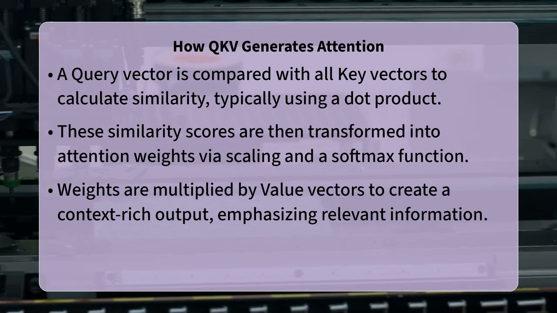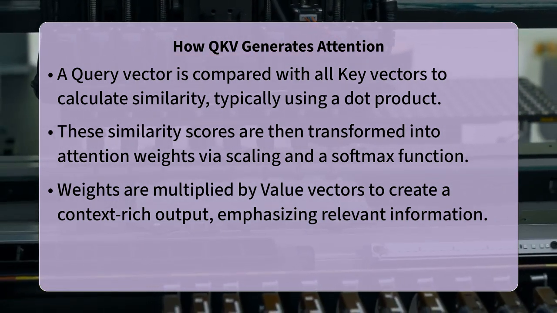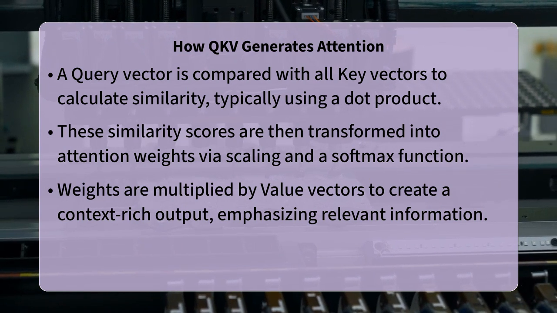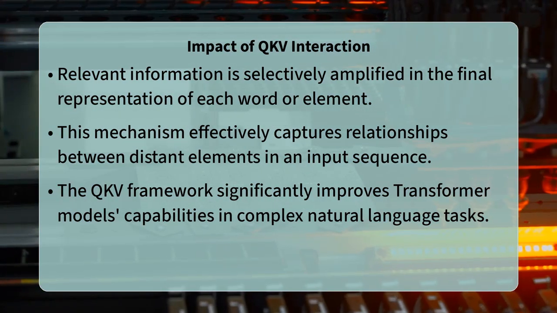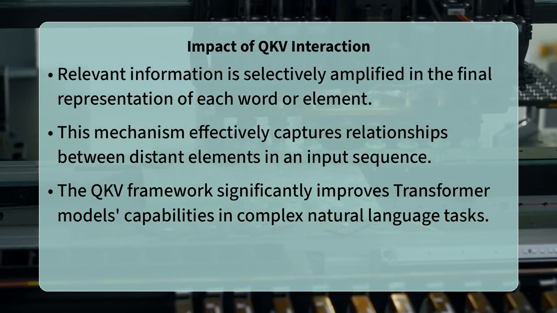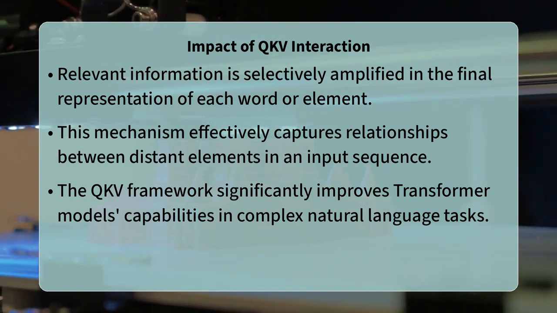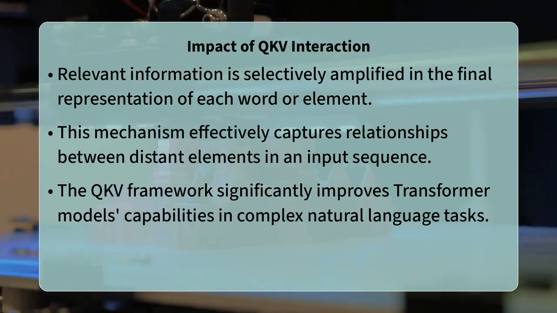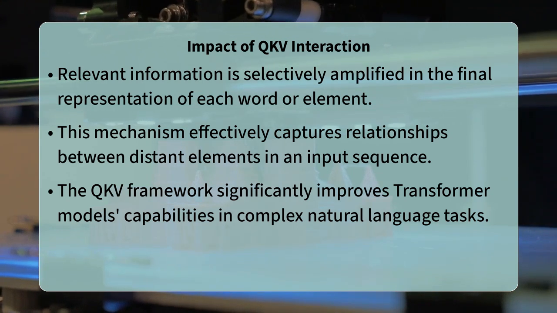This process, often referred to as weighted sum of values, generates an output vector that encapsulates information not just from the current word, but also from all other words in the input sequence, selectively amplified by their computed relevance. This sophisticated interaction allows transformer models to capture long-range dependencies and subtle contextual nuances that were challenging for previous architectures.